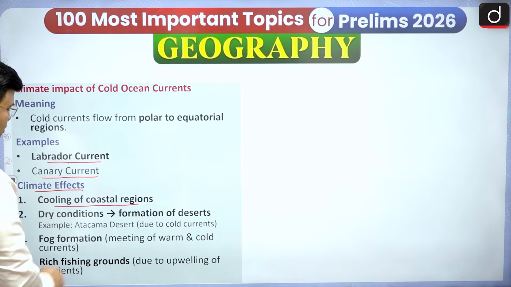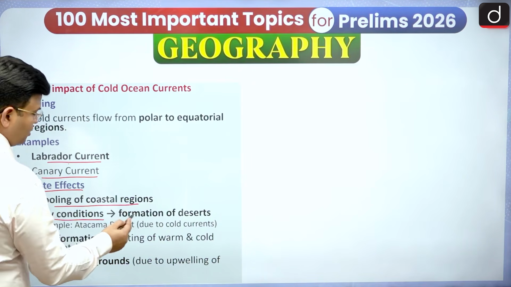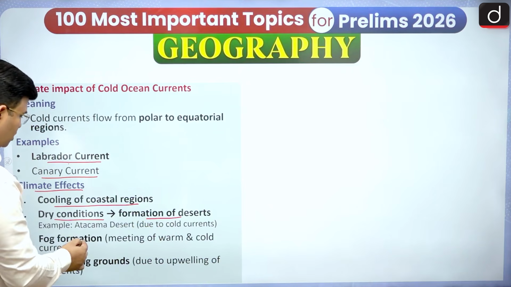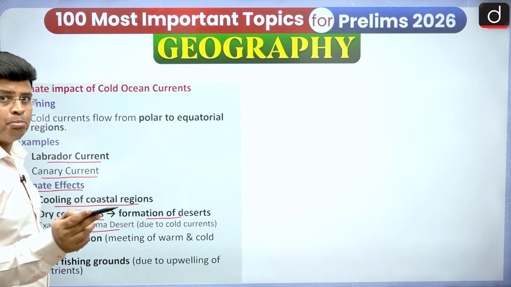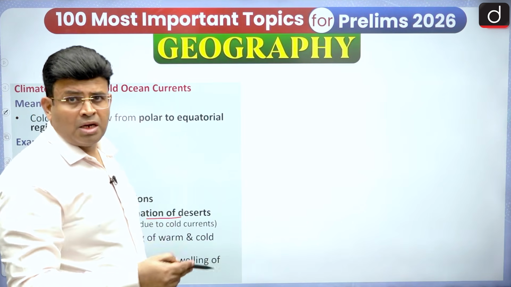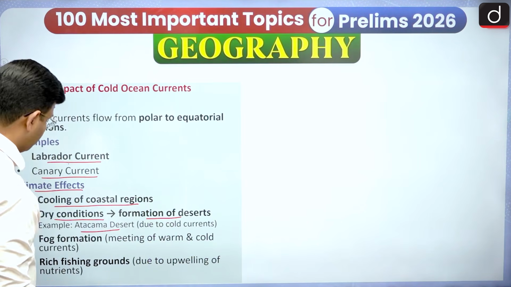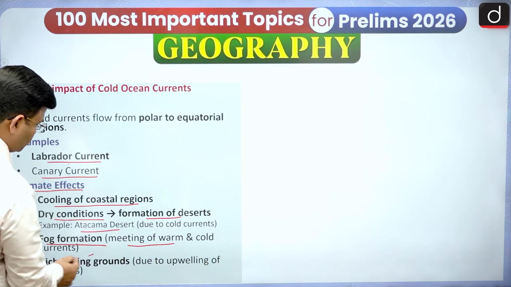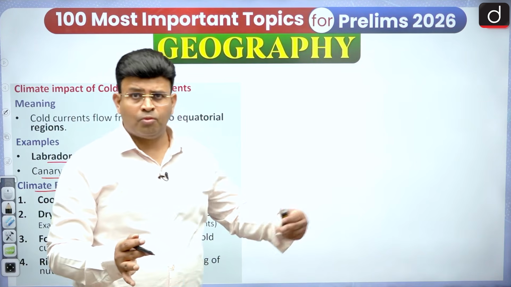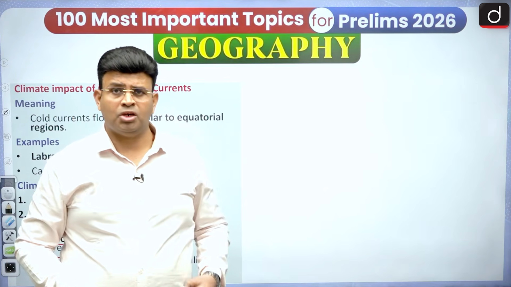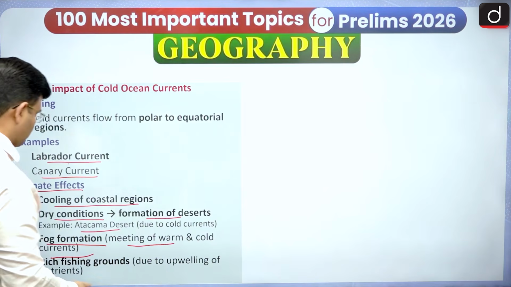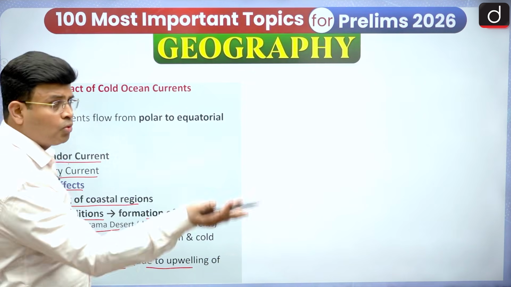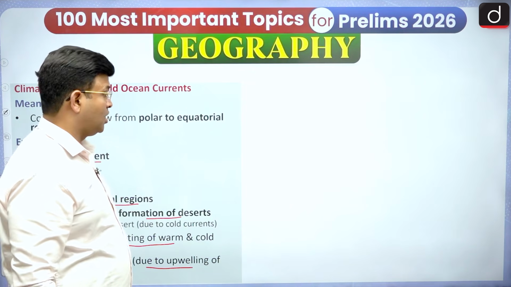Cooling of the coastal region will be there, and dry conditions will be there, because cold air has less moisture, meaning dry condition. Formation of deserts in the coastal area, like the Atacama Desert due to the cold Peru current. The Atacama Desert is in South America, near Chile and Peru, and there will be fog formation from the meeting of warm and cold ocean water. Cold water is there, then warm water comes with moisture, and the moisture converts into fog, RH 100%. Rich fishing ground due to the upwelling of nutrients, because the cold water upwells, more nutrients, rich fishing grounds can be there.